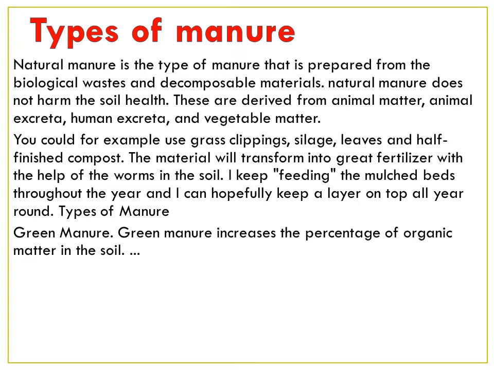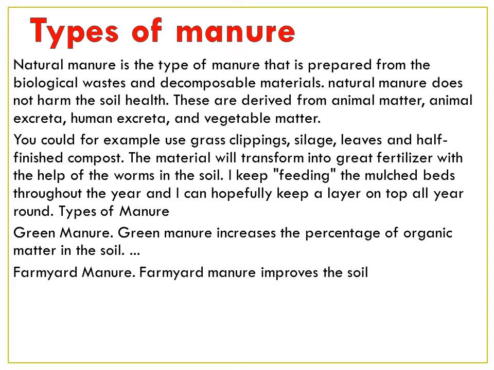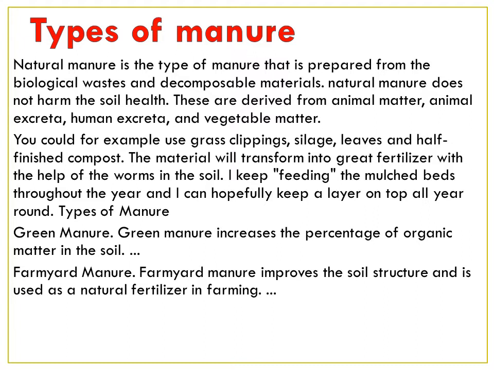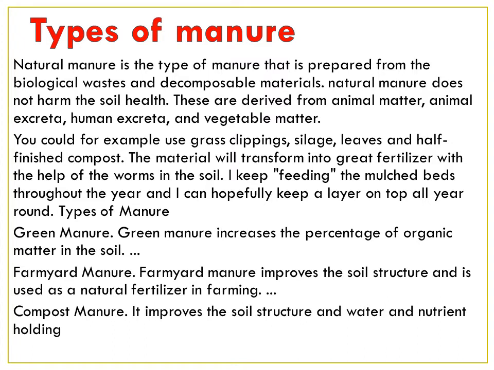What are the types of manure we'll see here? First is the green manure. It increases the percentage of organic matter in the soil. Farmyard manure improves the soil structure and is used as natural fertilizer in farming. Compost manure improves the soil structure and the water and nutrient holding capacity of the soil.